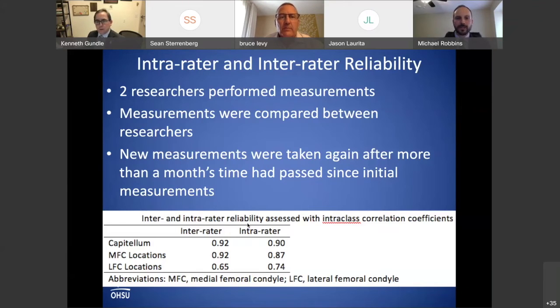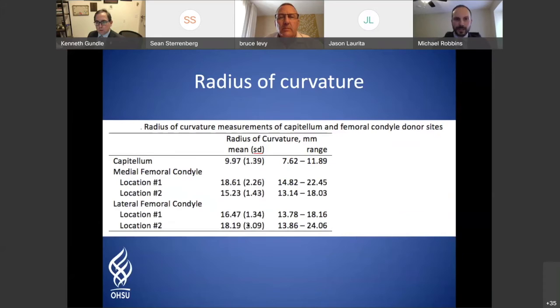We also found there was significantly more variability in lateral femoral condyles overall, which kind of harmed our reliability. So radius of curvature in general, what we found is the capitellum tends to be about 10 millimeters for the radius of curvature, whereas the medial femoral condyle on location 1, which is lower, happened to be significantly larger, 14 to 22. Location 2 was a little bit closer with 13 to 18. And then the lateral femoral condyles, again, looked a little closer, 14 to 18 or 14 for location 1. However, there was significant variability in this location.